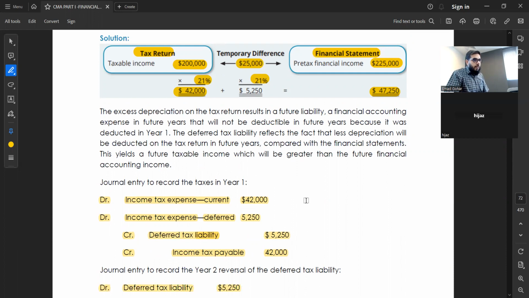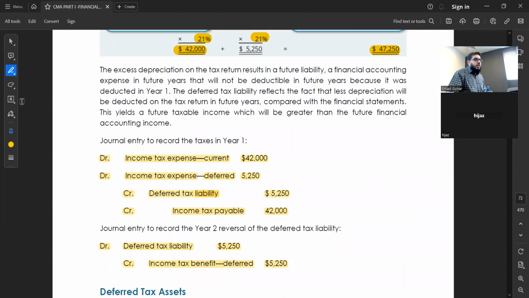Any question here? So the income tax, how is it possible to show the deferred income tax expense in the balance sheet? Is it showing in the balance sheet? No. Wait. This item goes to the income statement. This item goes to the balance sheet. Two entries, right? This is the income statement. This is the balance sheet.